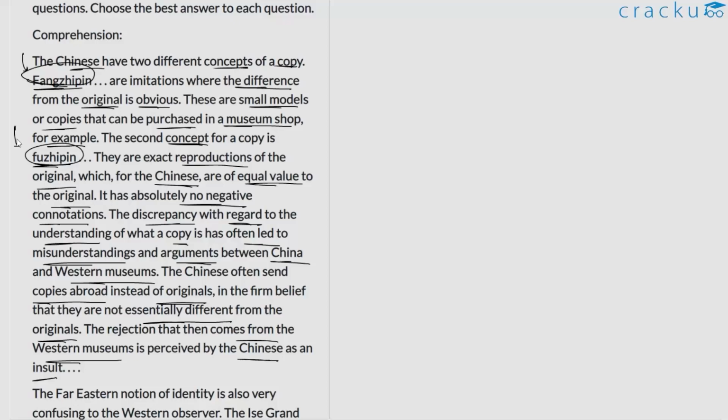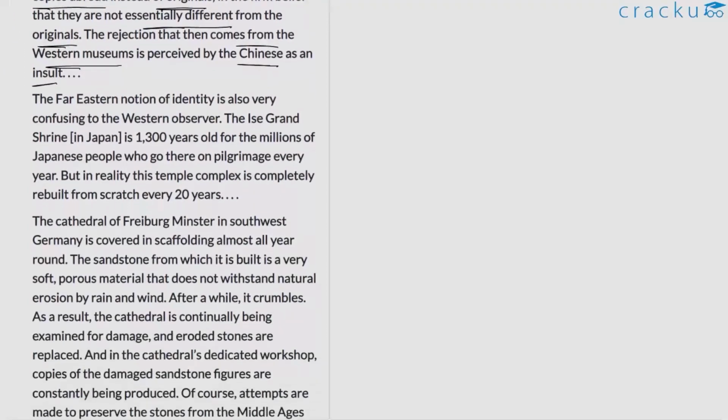So in a way, the author is basically trying to highlight this difference in perspective or opinion between the Chinese understanding of imitations compared to the Western world. So here the author is trying to delineate two different concepts, the concept of Fangjipin and the concept of Fujipin, that the Chinese believe in. So I hope this segment is understood. Let us move on to the next part of the discussion.